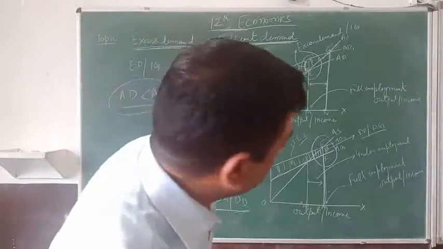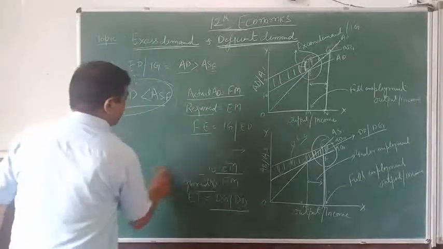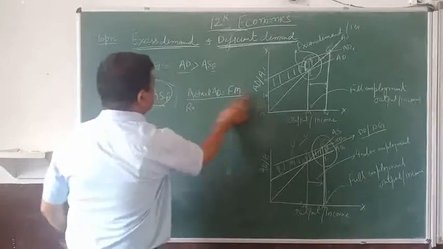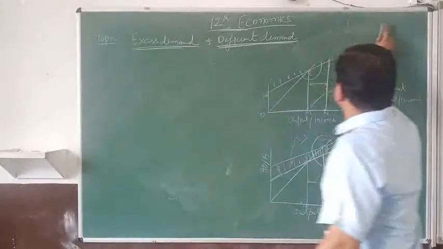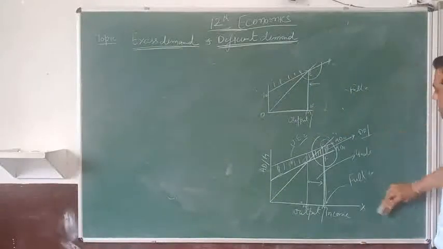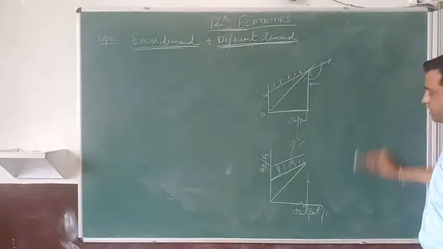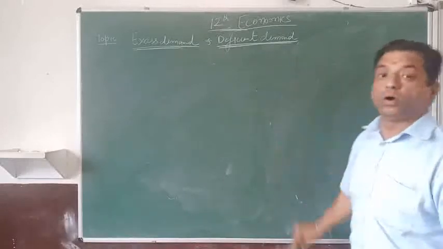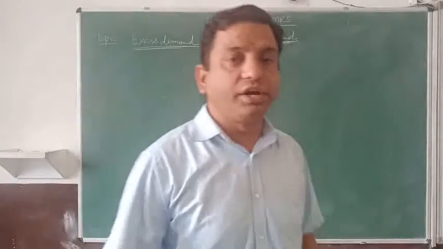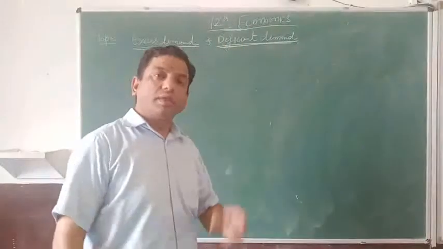Whenever the demand will not be equal to the supply, means it will not be equal to aggregate supply, it will either, you can say, deflationary gap or deficit demand, or it may be inflationary gap or excess demand.